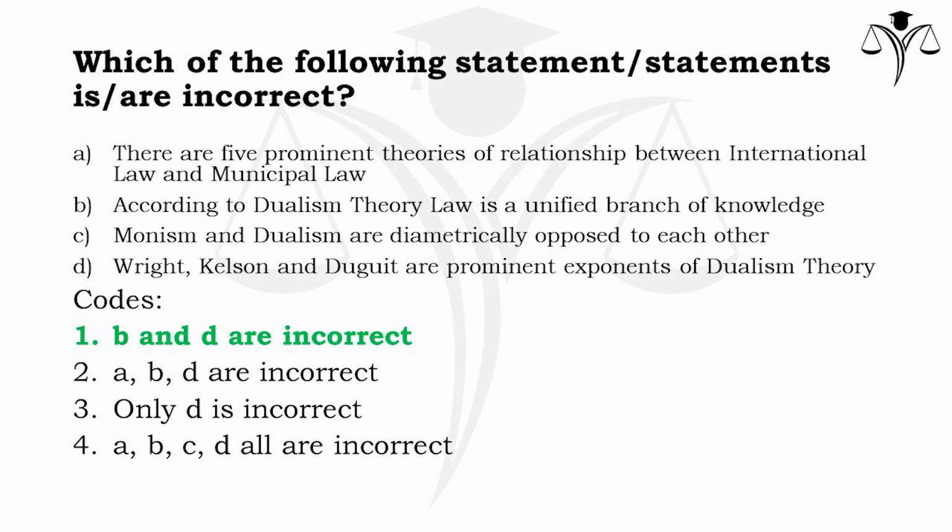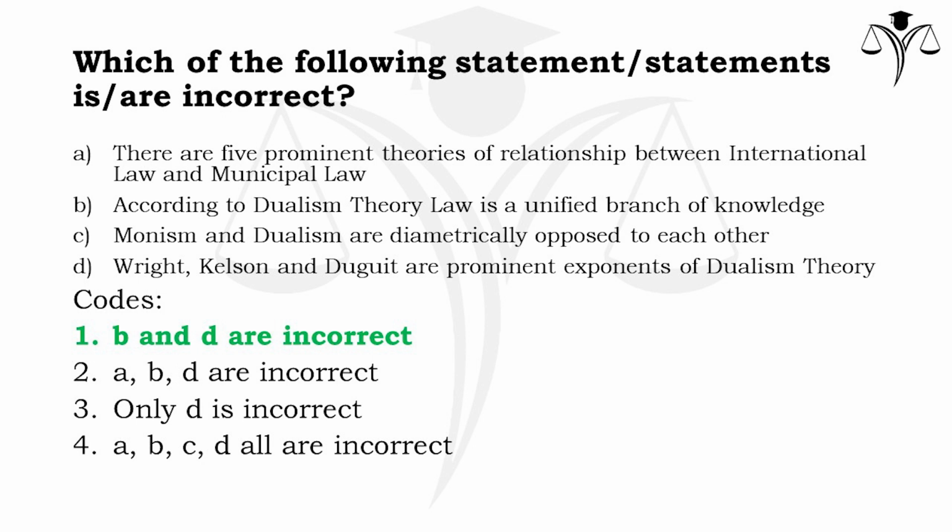Now coming to statement C, it states that monism and dualism are diametrically opposed to each other. Again, it is correct because according to monism theory, international law and municipal law are treated as one and the same, whereas according to dualism, they are treated as separate and different. So statement C is correct.